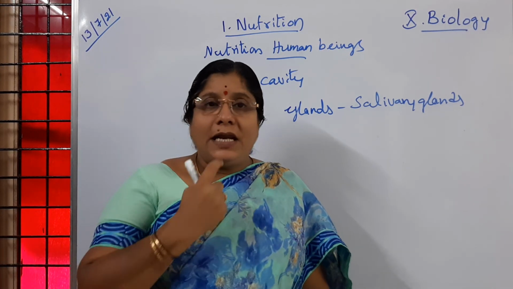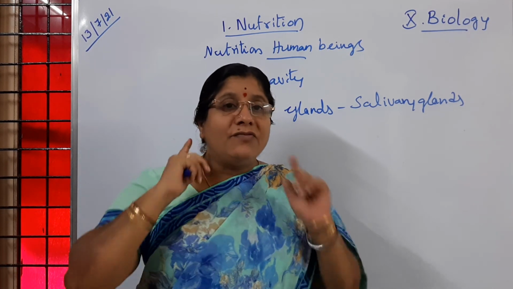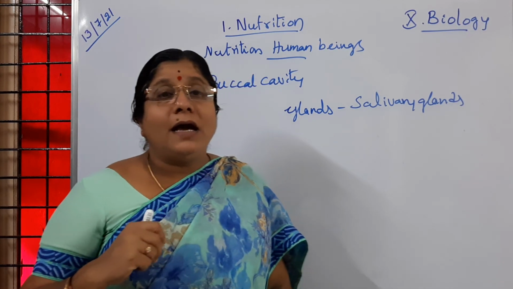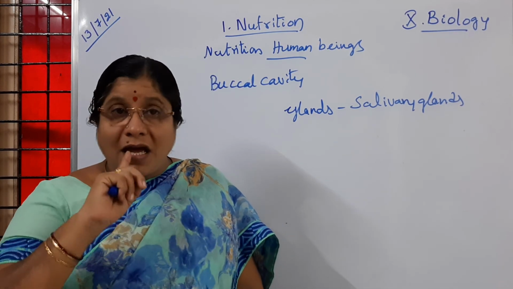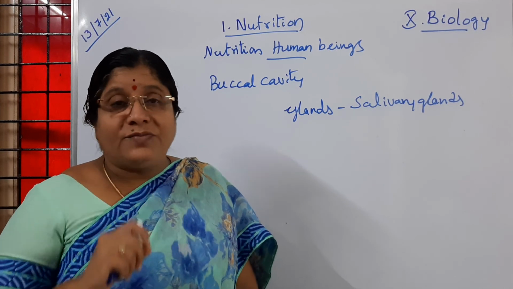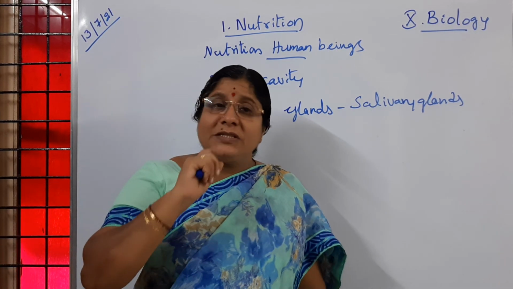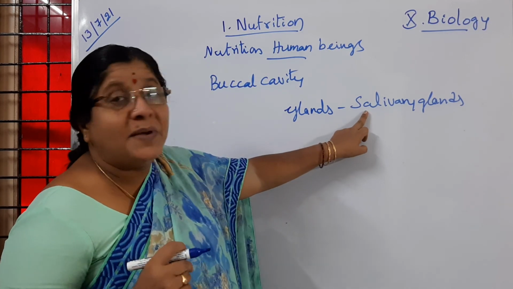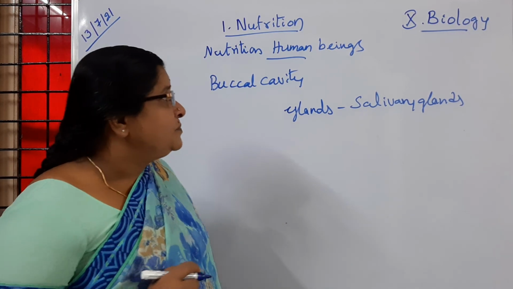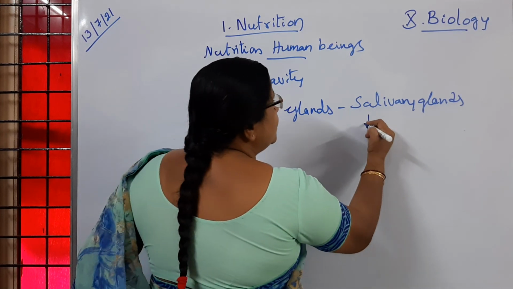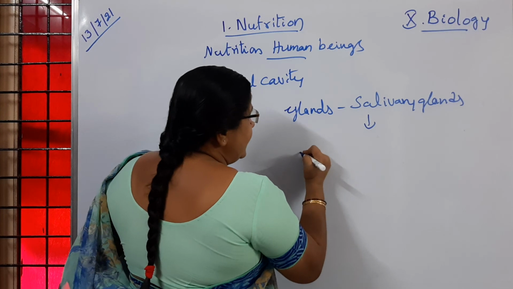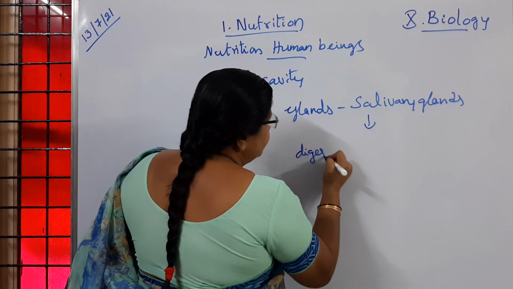One pair below the tongue, one pair near the neck region, and another pair very much at the back portion, at the roof, that is the palate. We observe three pairs of salivary glands. So the salivary glands, what do they do? The salivary glands secrete a digestive enzyme.